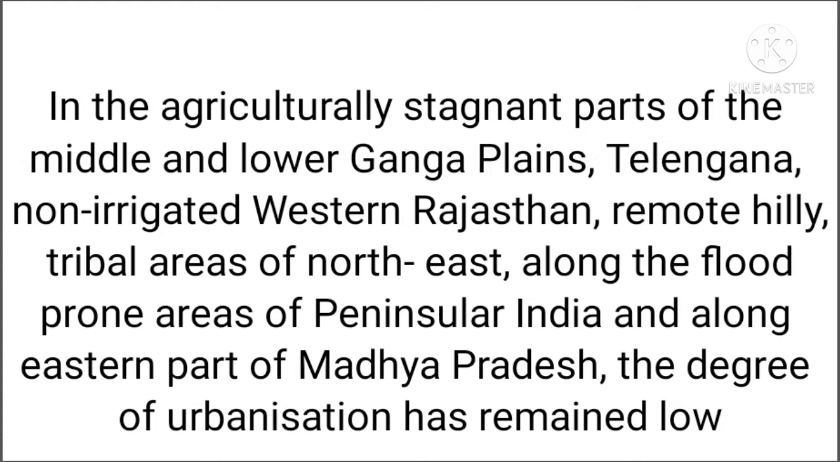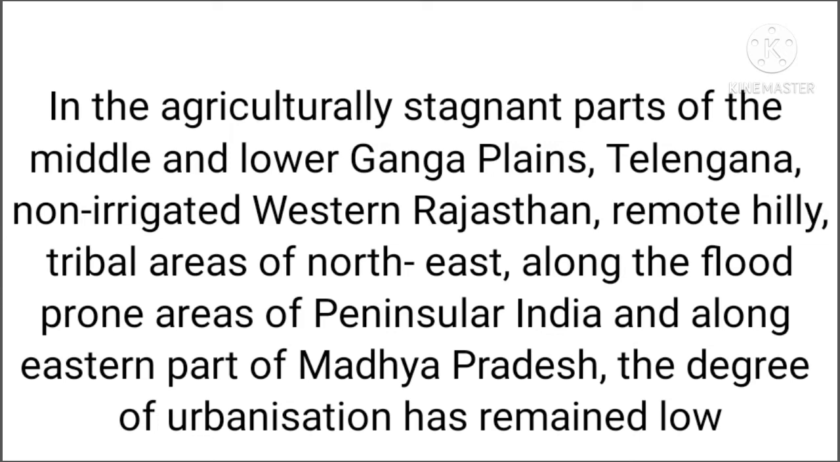The urban population is high along the main transport links in the North Indian plains, and in the industrial areas of Kolkata, Mumbai and other areas. It is very low in the agriculturally strong areas of the middle and lower Ganga plains, Telangana, non-irrigated western Rajasthan, remote hilly areas, deserts, and flood-prone areas of peninsular India. So that is the distribution of the rural-urban population composition.